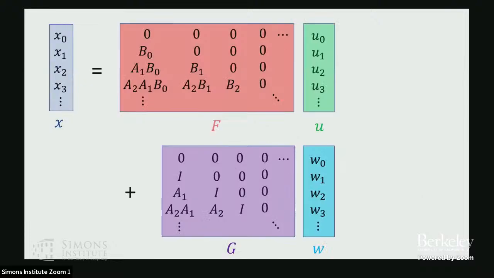Okay, so I'll say that this matrix equation is x equals Fu plus Gw, where F is this matrix that maps u into x, and G is this matrix that maps w into x. Okay, and the thing I like about this F and G is that it gives me sort of a global view of how the full sequence of x's and u's and w's are related.